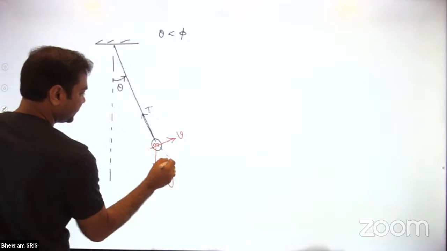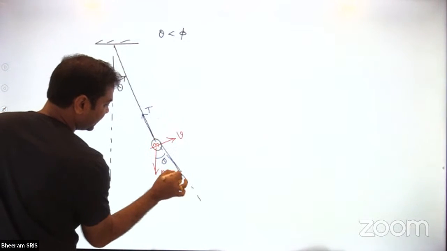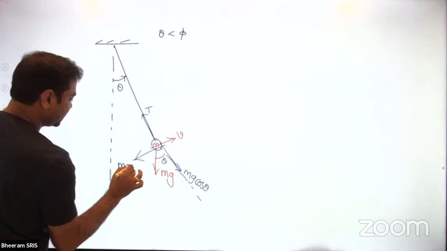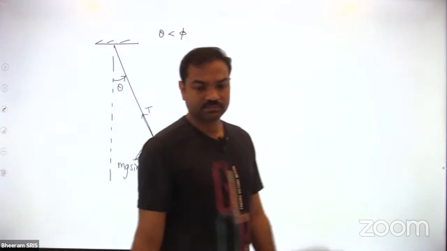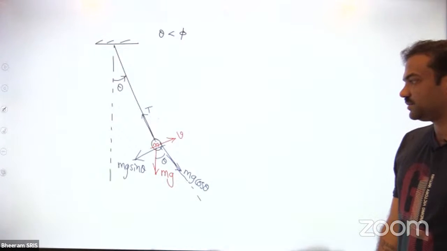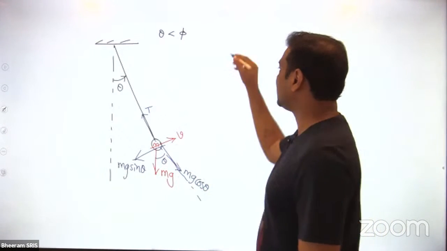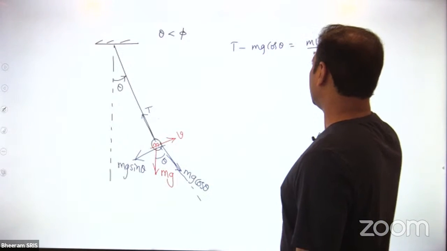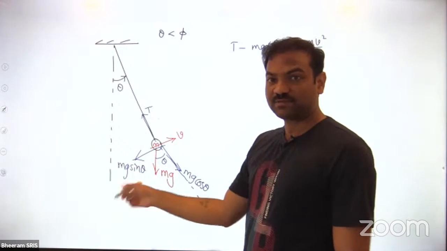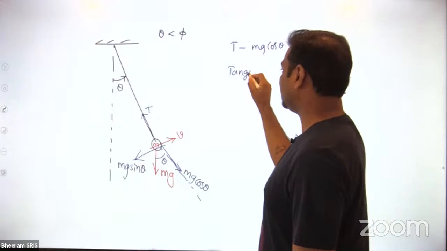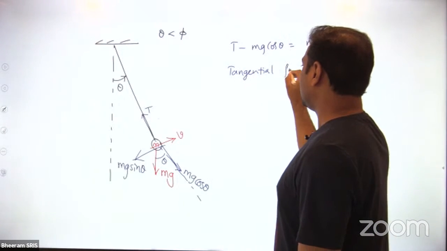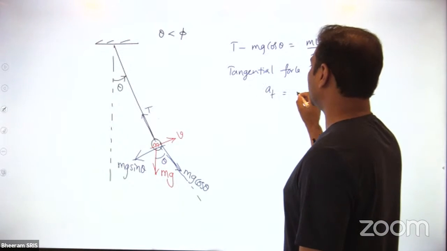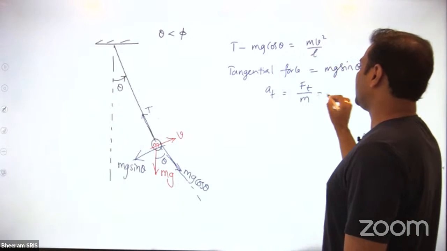We'll go for components of mg. If I extend this line, this angle is theta. Then I can resolve into components: mg cos theta, and the other component is mg sin theta. Do you remember this? We have done it already. Then what is the net force acting towards the center? T minus mg cos theta is equal to mv square by L. Then what is the tangential force? Tangential force is mg sin theta. So the tangential acceleration, tangential force by mass, will give you g sin theta.